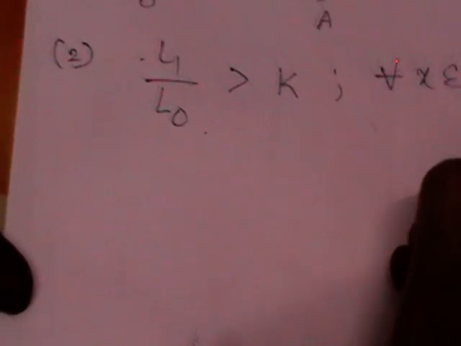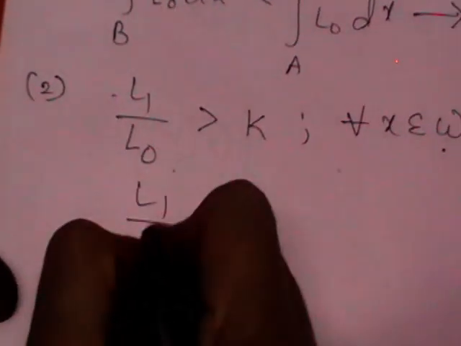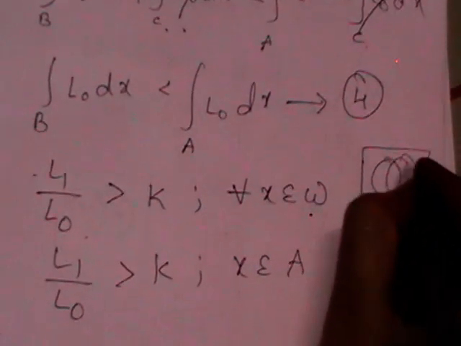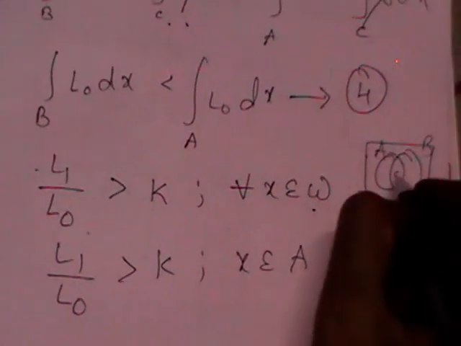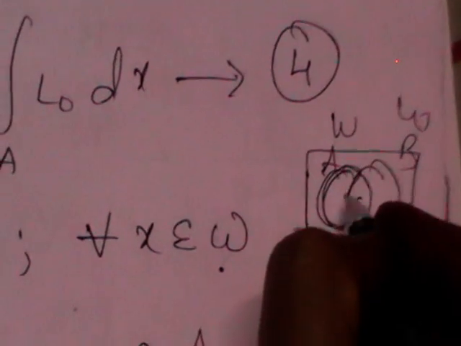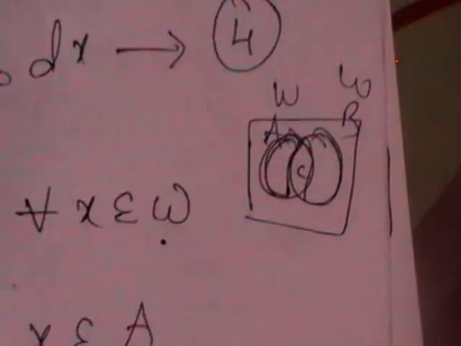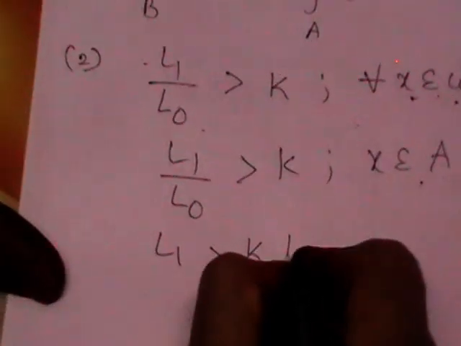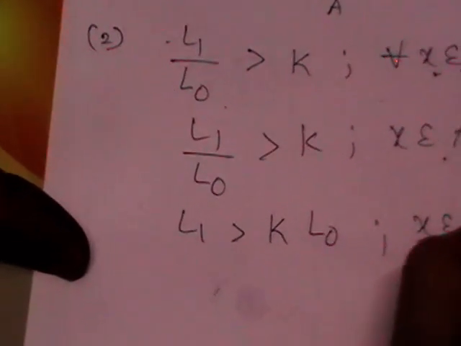Again you turn this omega into A. From the Venn diagram, this is A, B, C. So omega is nothing but A, and omega 1 is nothing but B. As we have x belongs to omega, we can write that as x belongs to A. So L1 is greater than K L0 for all x belongs to A. Now I want to integrate with respect to x on both sides.